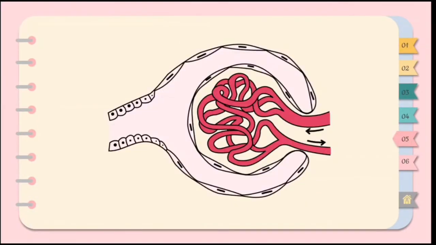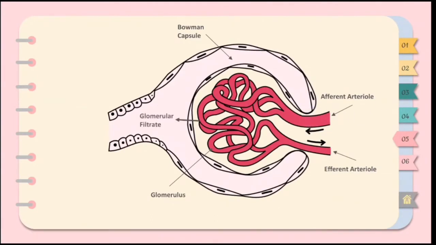Moving on, here we have our renal corpuscle, where glomerular filtration happens. One part of the renal corpuscle is the glomerulus, which is basically a network of capillaries. The other part is the surrounding Bowman's capsule. Blood flows through the glomerulus from the afferent arteriole to the efferent arteriole, and as this occurs, components of the blood are filtered out. The fluid that enters the Bowman's capsule is called the glomerular filtrate.